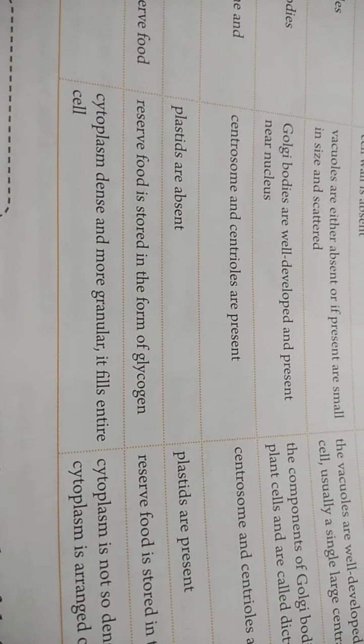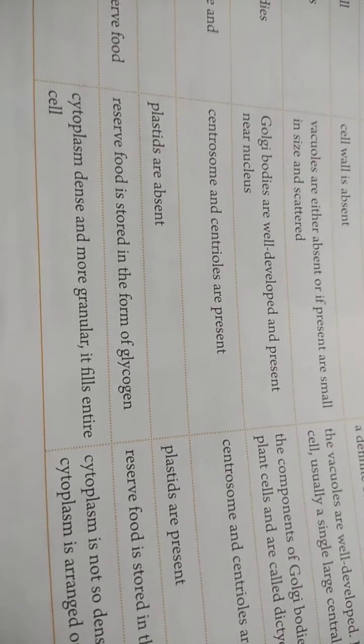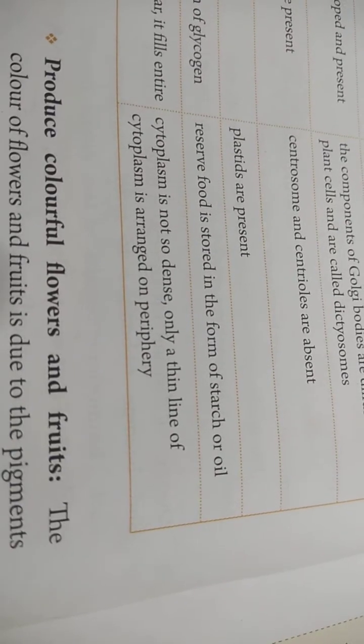Here the cytoplasm is dense and more granular, meaning granule-like structures are found in the cytoplasm in the animal cell, and it fills the entire cell. Here in the plant cell the cytoplasm is not so dense, only a thin layer of cytoplasm is arranged on the periphery.